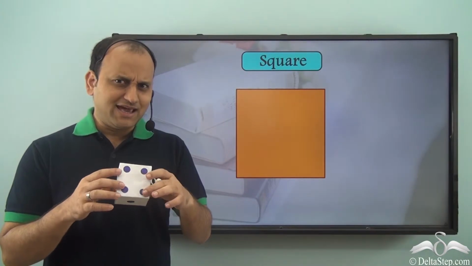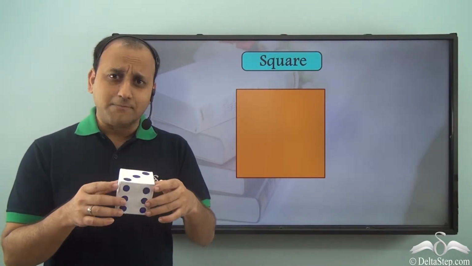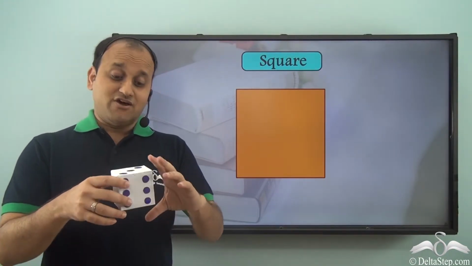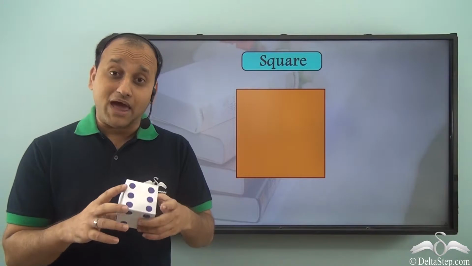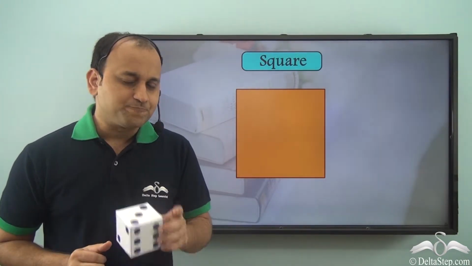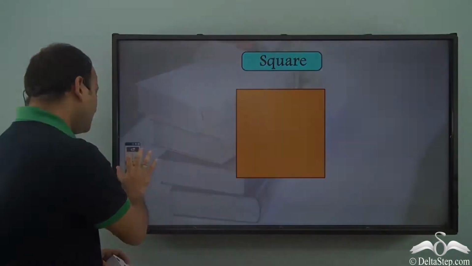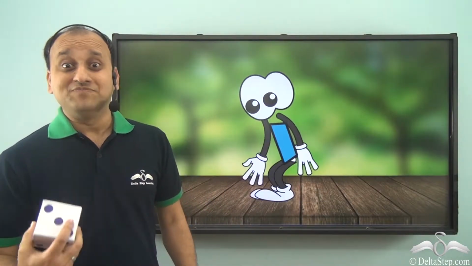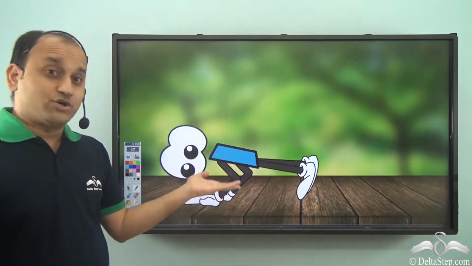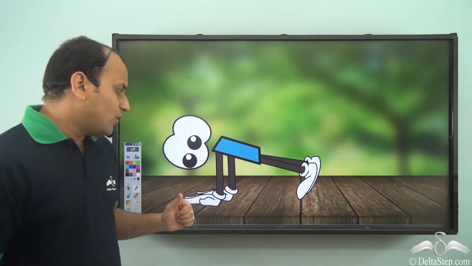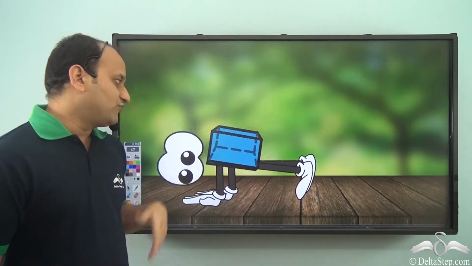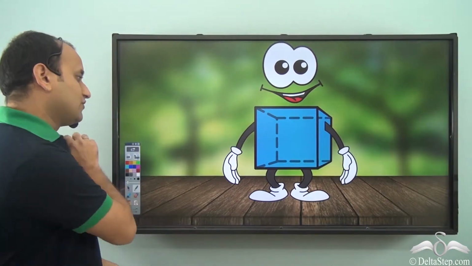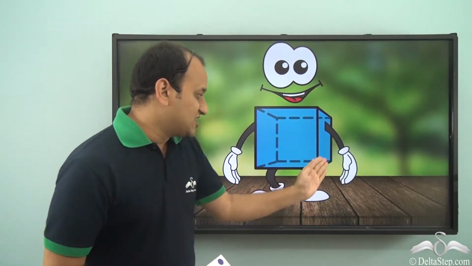Not really. It's quite thick compared to a square. Square is very flat, but this is very thick compared to a square. So what exactly is it? We will see. Now square was very flat, so he wanted to become thick and strong. So he started doing push-ups. And what exactly happened because of that? Well, square's shape changed. Now square became this shape.